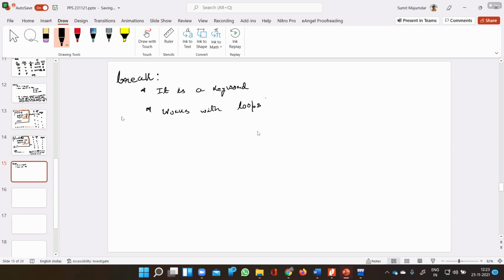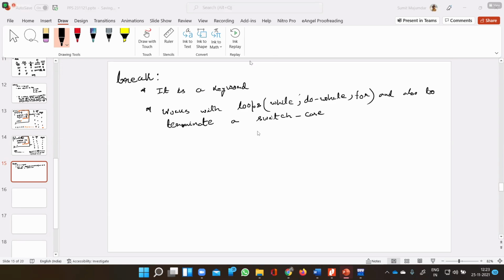loops, that is while, do while, and for, and also to terminate a switch case. Right?